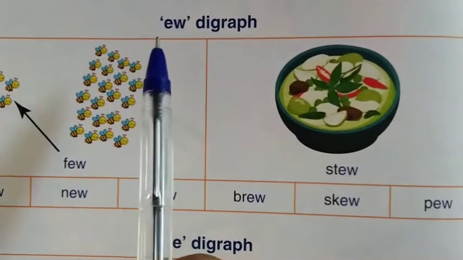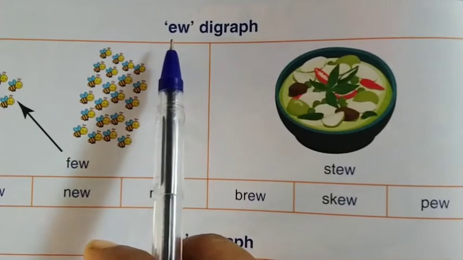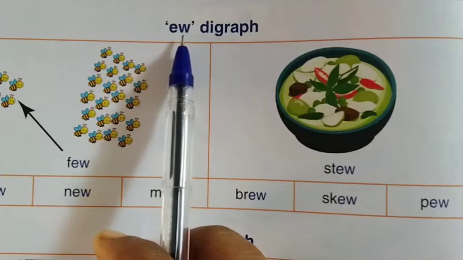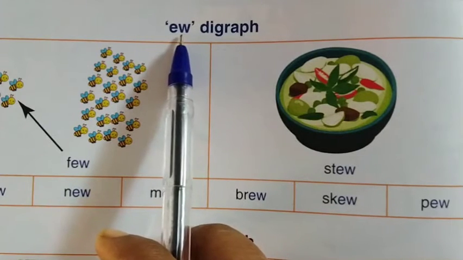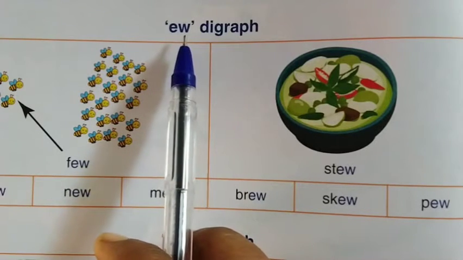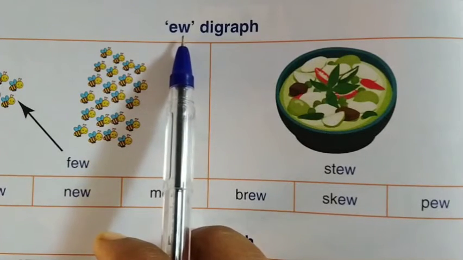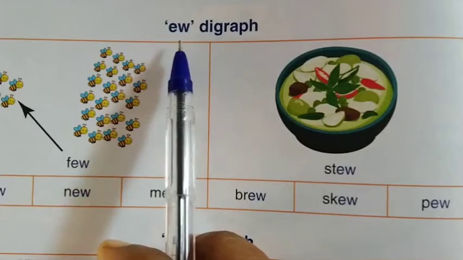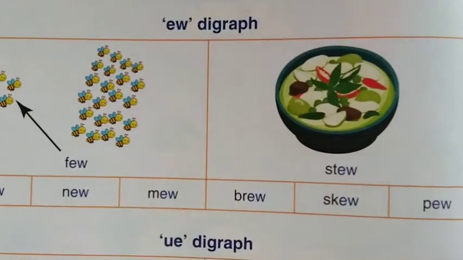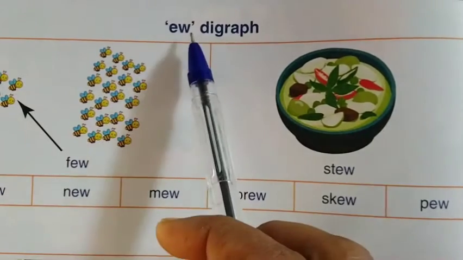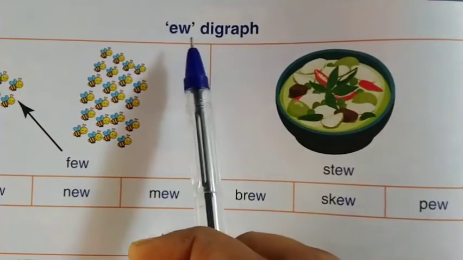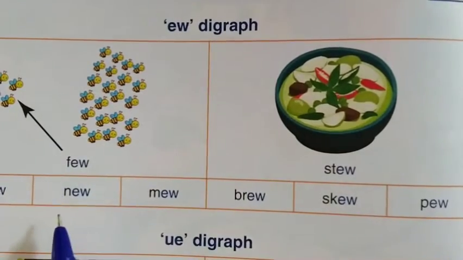Look at the next vowel digraph. This is one long vowel digraph because E, W, these two letters come together to make the single sound U. U. Few. U. Spew. U. Stew.